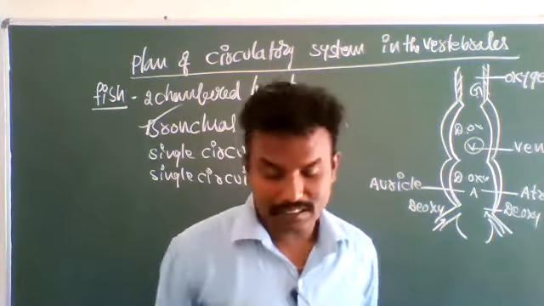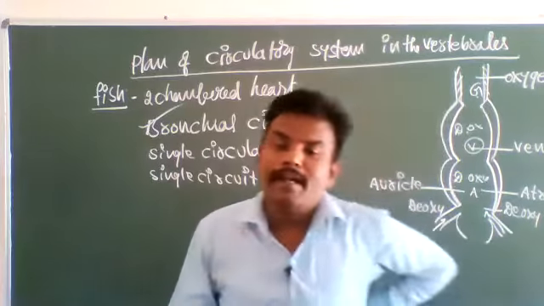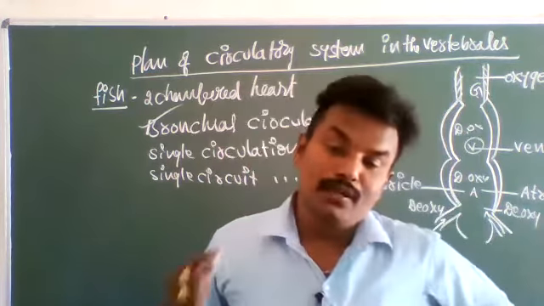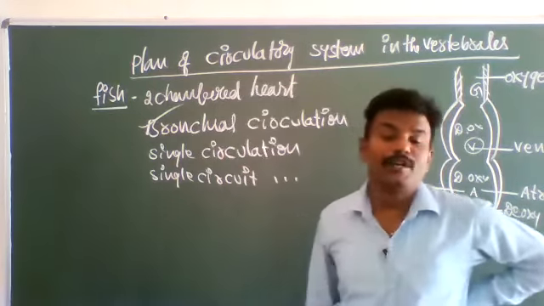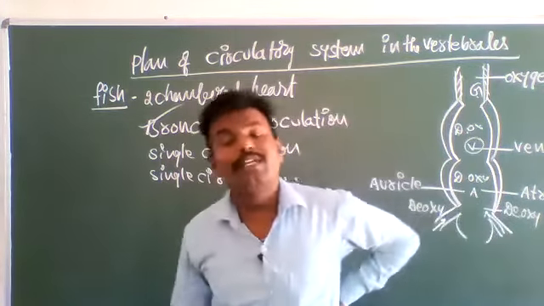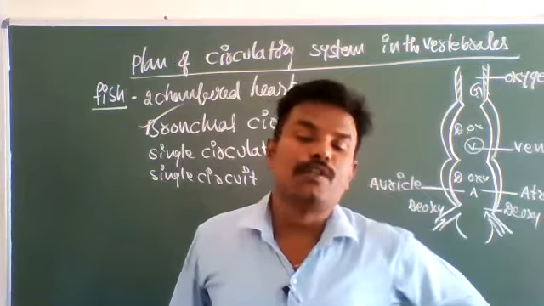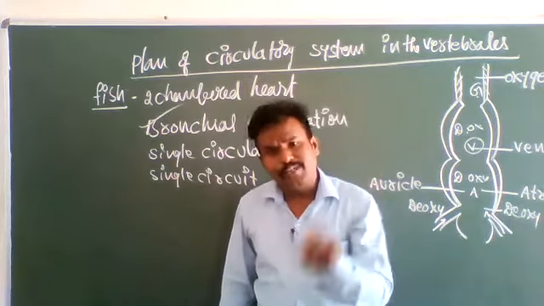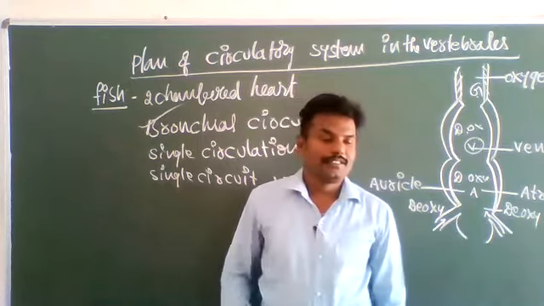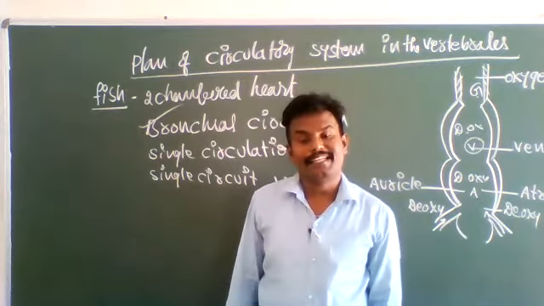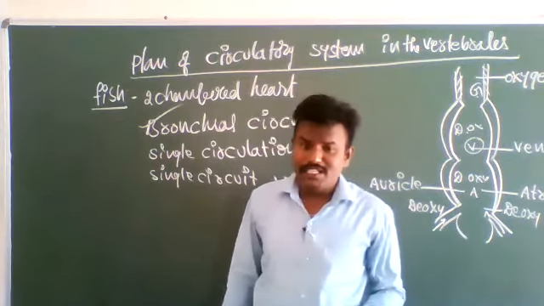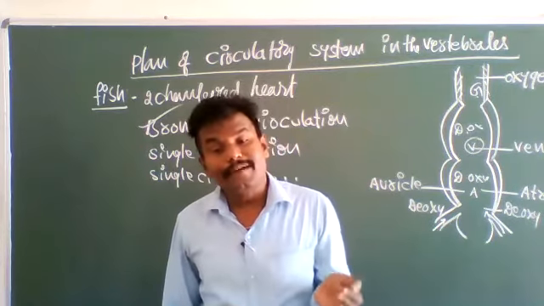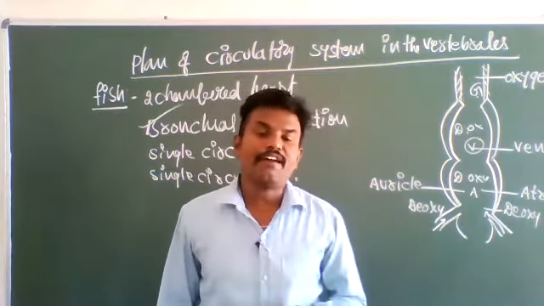Okay, that is the two-chambered heart. The two-chambered heart sufficiently supplies oxygenated blood in fishes only. In the fish body, the two-chambered heart can effectively circulate oxygen throughout the body. But the two-chambered heart does not effectively supply oxygenated blood in other animals. In such cases, the three-chambered heart evolved in amphibians.